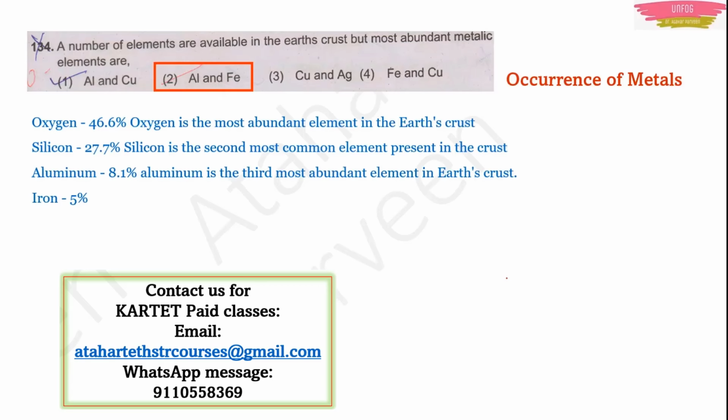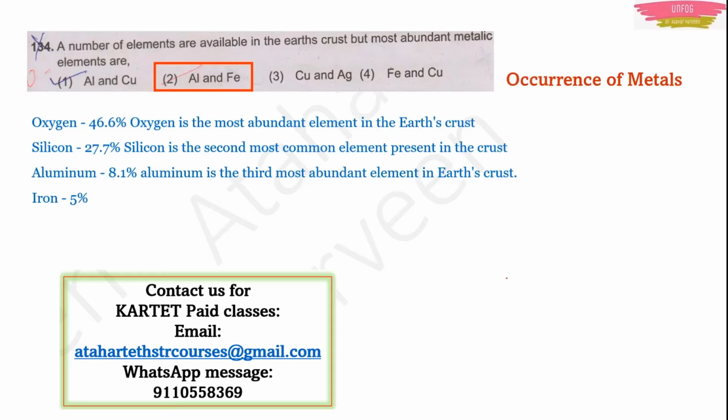And what are the other things present in the Earth's crust? Oxygen, it is 46.6%. It is the most abundant element in Earth's crust. Now in this question they are particularly asking for a metallic element. That's why aluminium and iron is the right answer. But for any element in the Earth's crust, the most abundant is oxygen.